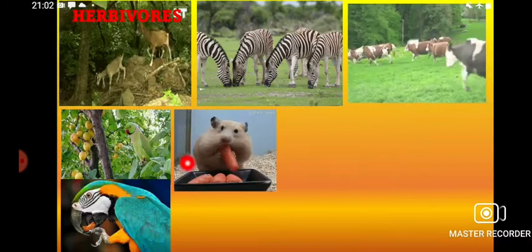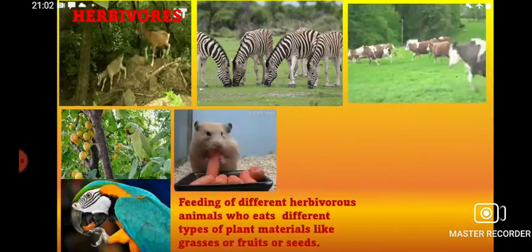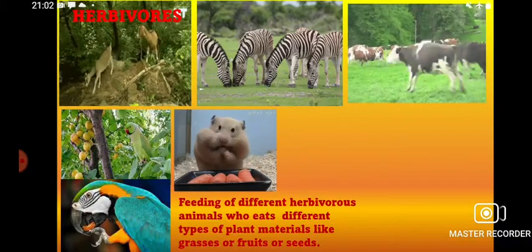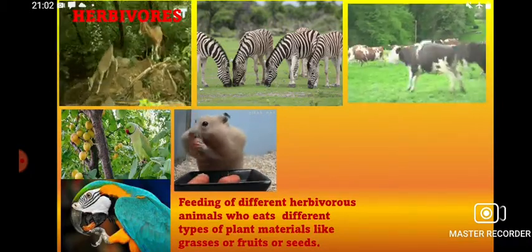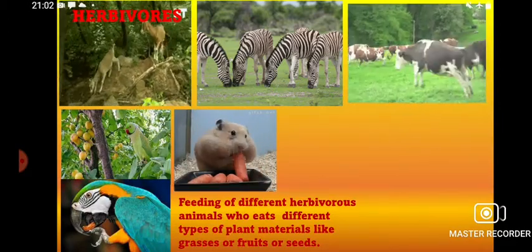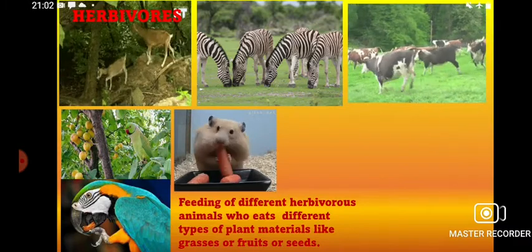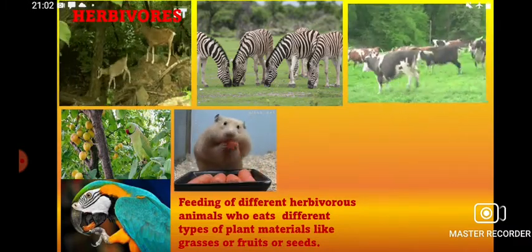See, this is a rabbit eating a carrot. They are also plant eaters. That means I have shown you different herbivorous animals, that is, they eat only herbs or only seeds or only plant products.